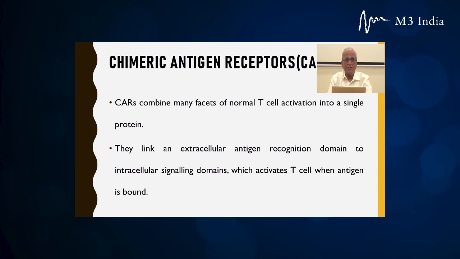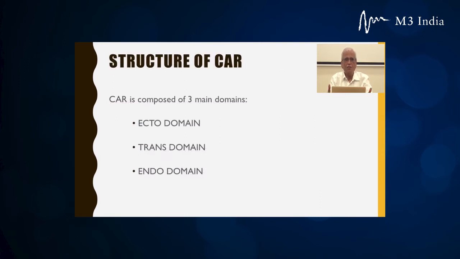Along with that, there is an intracellular signaling domain which activates the T cell when antigen is bound. You can see now that a CAR is composed of three main domains: the ectodomain, outside the cell surface, then the transmembrane domain, and the endodomain.